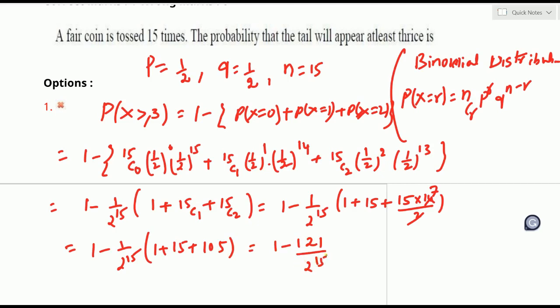So at least three tails will appear, then P of x greater than or equal to 3 is 1 minus what you don't want, 0, 1, 2, which we remove. And we have to recollect the binomial distribution. Is it clear? We got 1 minus 121 by 2 power 15. Which option is it? You can check the options, right? Please write.